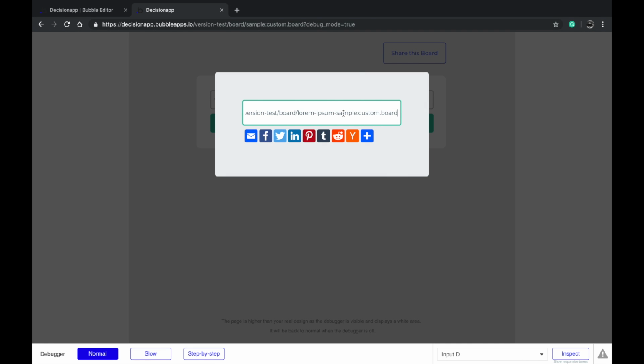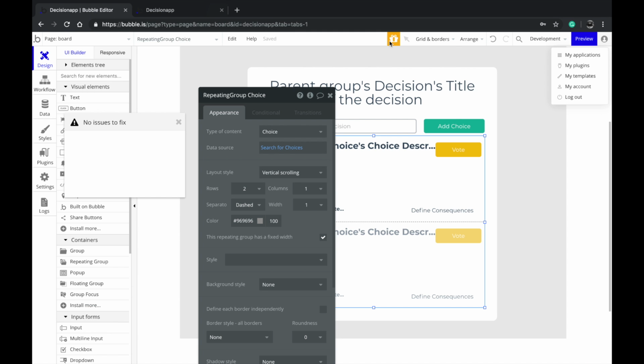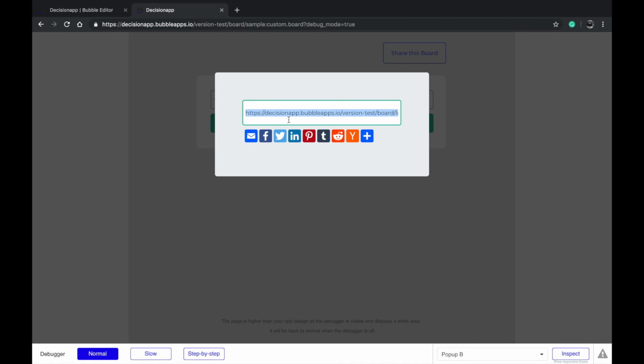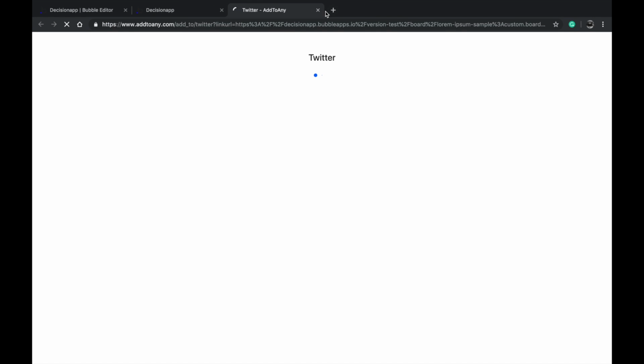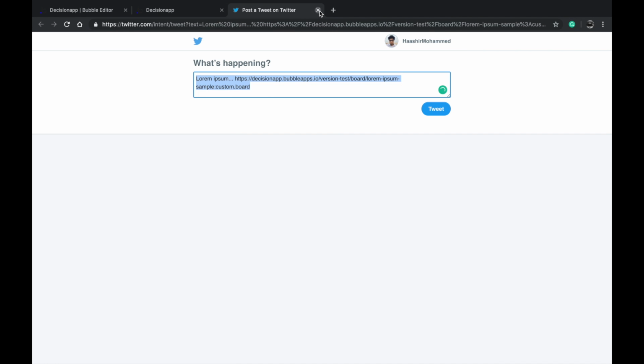This is, by the way, in development mode. As you can see here, only the ones in the live version can be shared with other people. You can definitely view it, but other people need to be logged into Bubble in order to test this. So don't share this page here, like some people will do. Now you can also test it with Twitter and stuff, and it will work. So yeah.